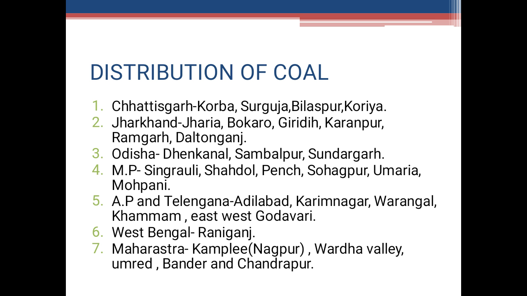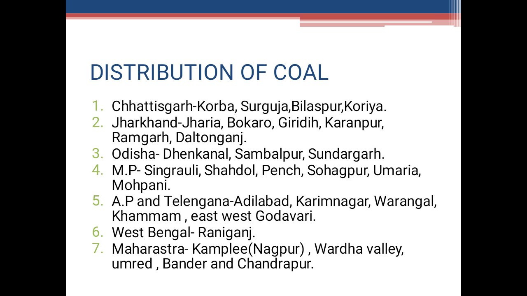Second is Jharkhand. It is the second largest producer of coal but has the largest reserves of coal in India. The main coal fields are in Jharia, Bokaro, Giridih, Karanpura, Ramgarh, Taltonganj, etc. The coal fields in Jharia are one of the oldest and the richest in India. It has the best metallurgical coal in the country.